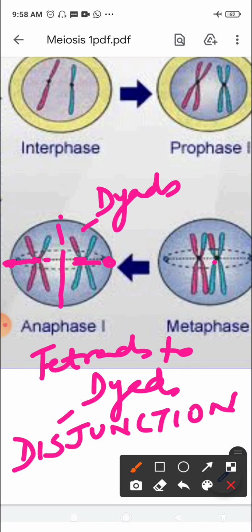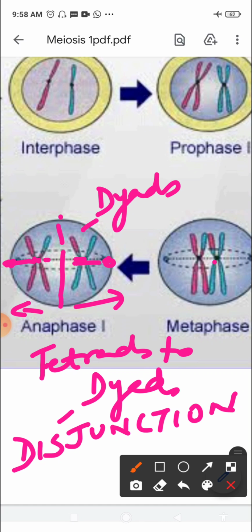So disjunction takes place. This results in the reduction of chromosomes into half. Here they are showing only one or two chromosomes, but depending upon the species, there is a specific number of chromosomes. Half the number of chromosomes move towards one pole, the other half moves towards the other pole. If there were 46 chromosomes, 23 will move towards one pole and the other 23 towards the other pole. Reduction of the chromosomes into half has taken place.